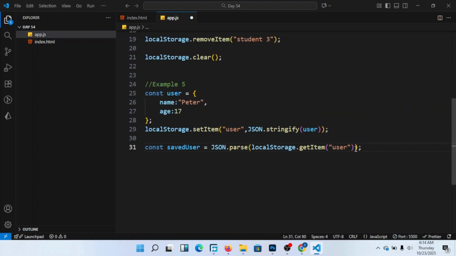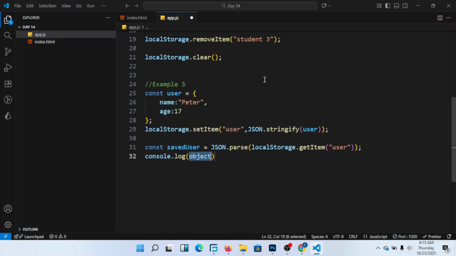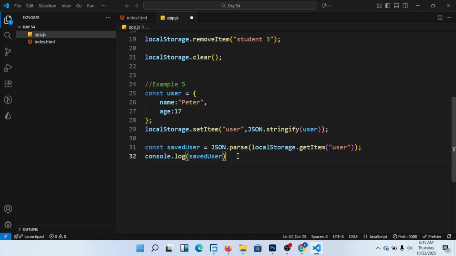The same way we have been getting items here, but this time you put it in a JSON.parse like this. Then I come here and say console.log savedUser, just like this.